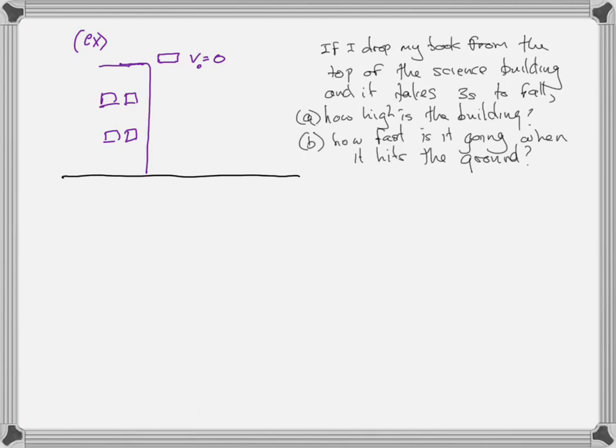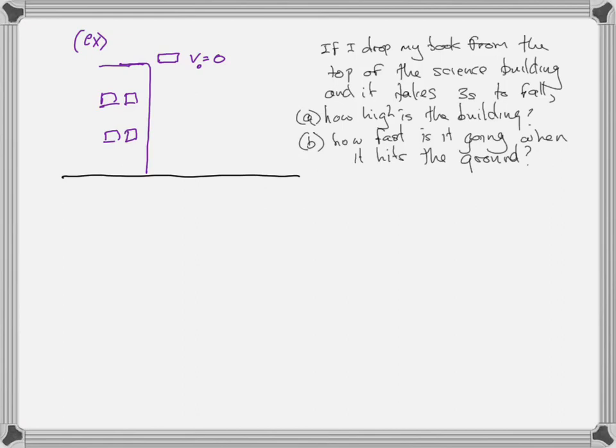And does anybody know how big that force is? I certainly don't. I have no idea how big that force is. And that force is going to vary whether we land on grass or whether we land on gravel or whether we land on cement or whether we land on somebody's head. So we can't talk about the motion after it hits the ground, other than saying, yeah, we know it eventually comes to rest, but we don't know how fast it comes to rest, what the acceleration is, how much time it takes to come to rest. All we can talk about is the motion of the book while it undergoes constant acceleration, in this case due to gravity, before it hits the ground, from the time that we drop it to the time that it hits the ground.